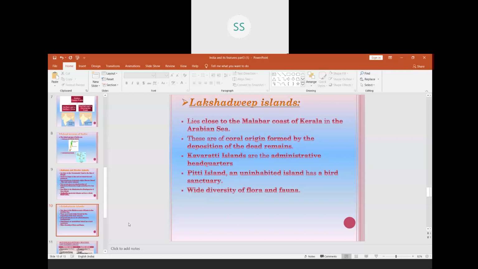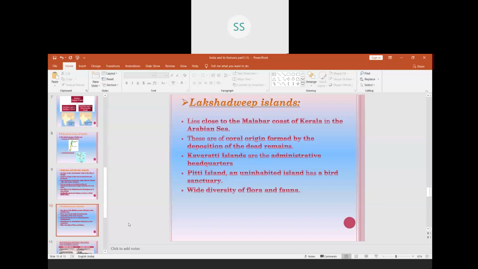I am giving you a small piece of information which is not here. Earlier, these Lakshadweep islands were called by three different names: Laccadive, Minicoy, and Amindivi. So there were three different names for three different groups of small islands in Lakshadweep.